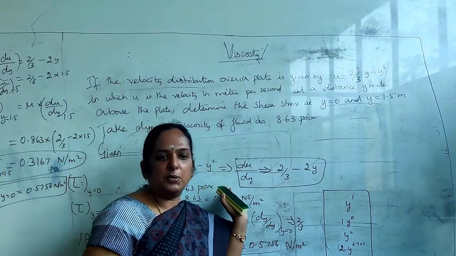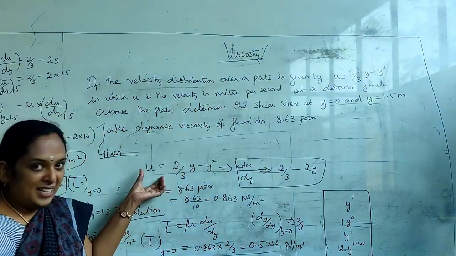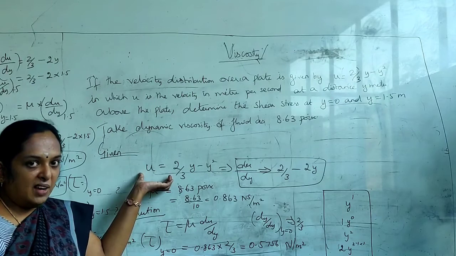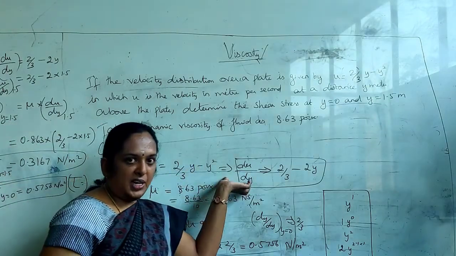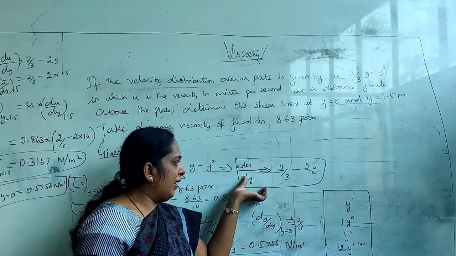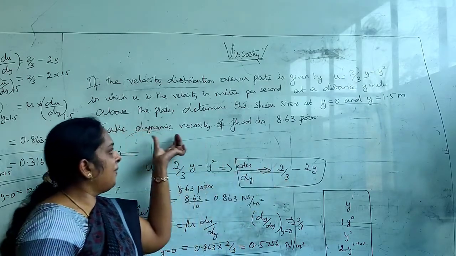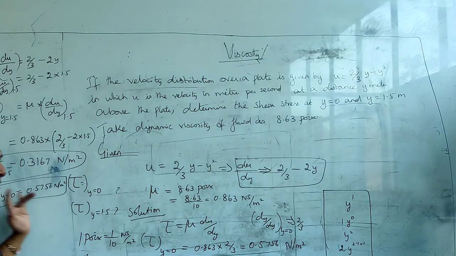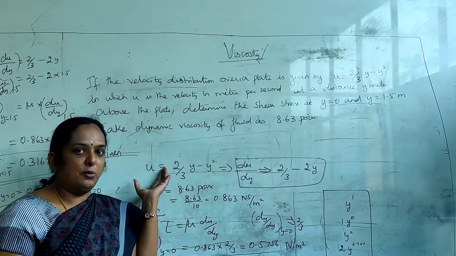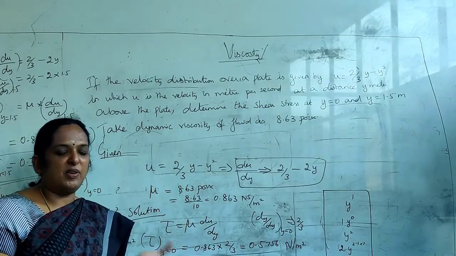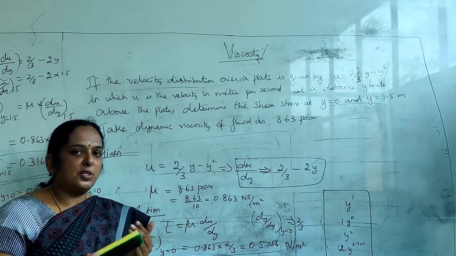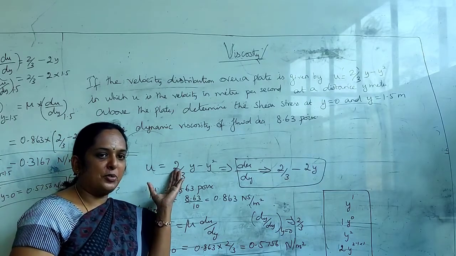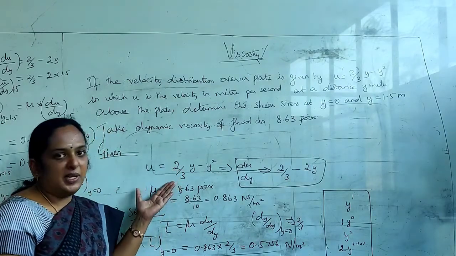So is it clear, students? So here in this problem, instead of giving you directly the rate of change of shear strain or velocity gradient, they have given you velocity equation. You have to derive this velocity gradient, okay, du by dy. Then for this you have to apply the distance values and you have to get the answer for this shear stress. Okay, that's why I said we cannot get directly the question as velocity gradient is this much, mu is this much, find out shear stress. Such direct questions is not possible always. So they will be giving you some indirect question. First you have to understand the question, then you will be able to find out what is required.